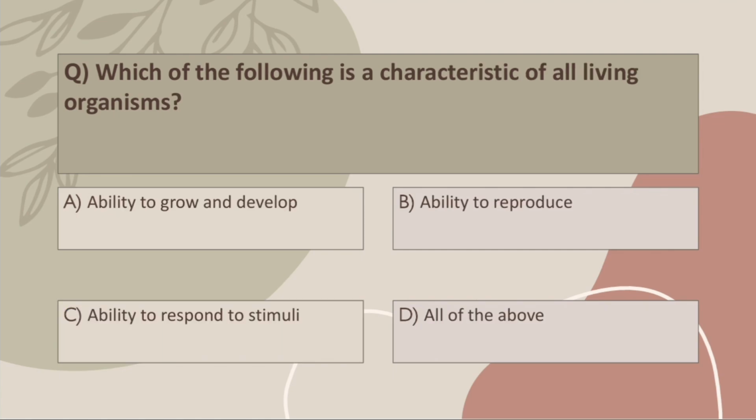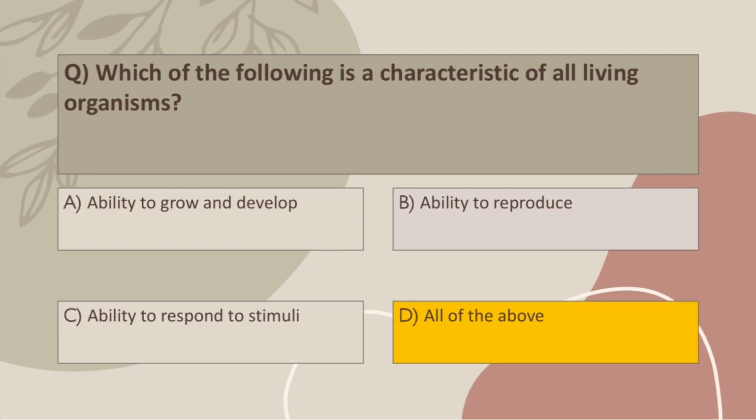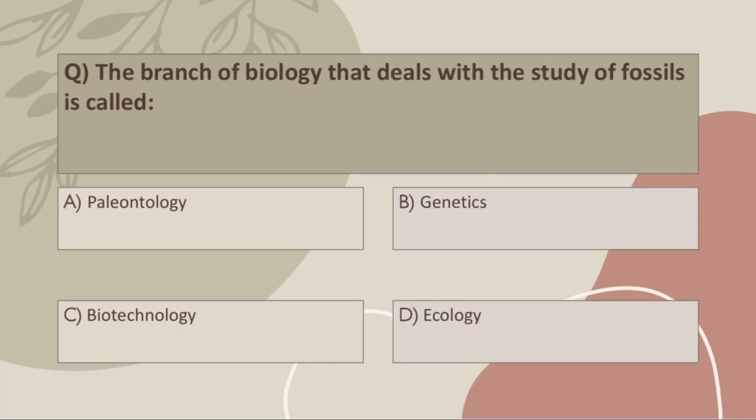Q7. Which of the following is a characteristic of all living organisms? A. Ability to grow and develop. B. Ability to reproduce. C. Ability to respond to stimuli. D. All of the above. Correct answer, D. All of the above. Every living organism must show all these characteristics at some point in life. If not, it's not alive.